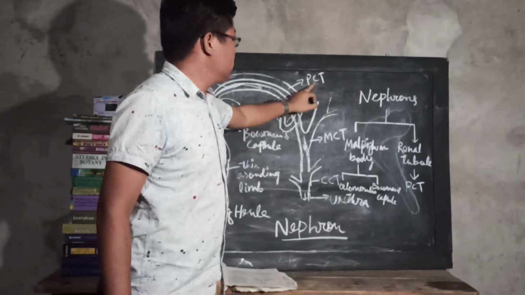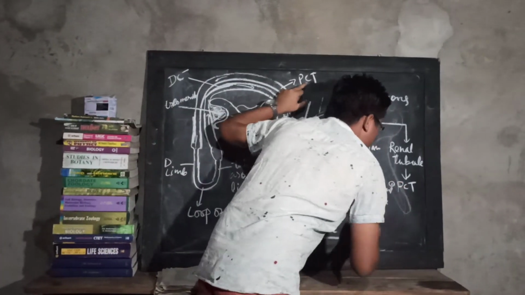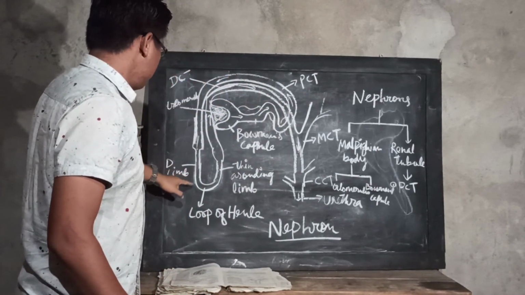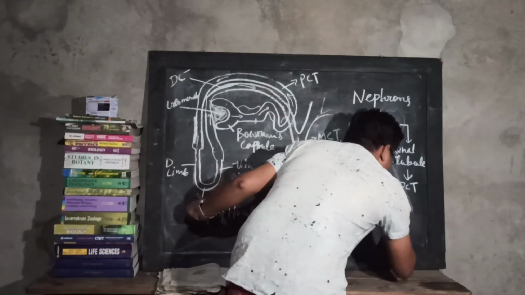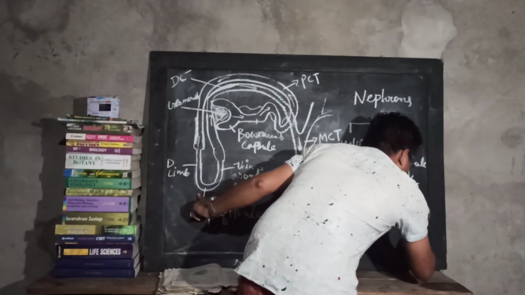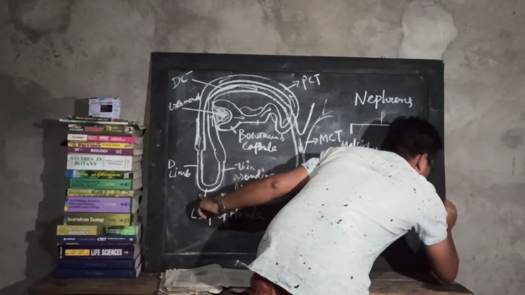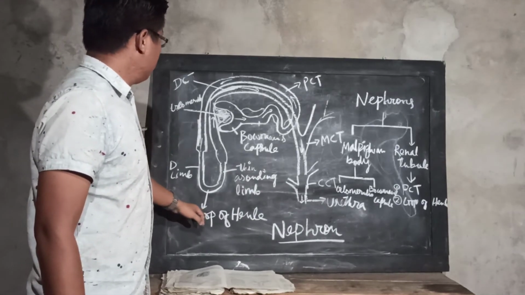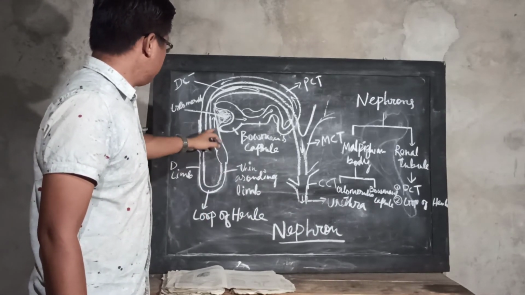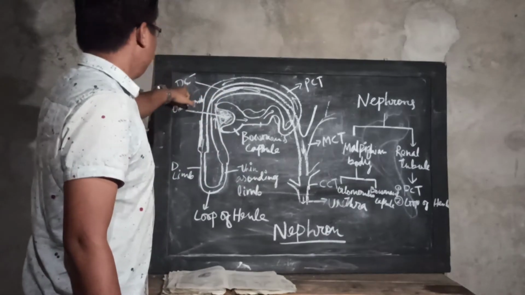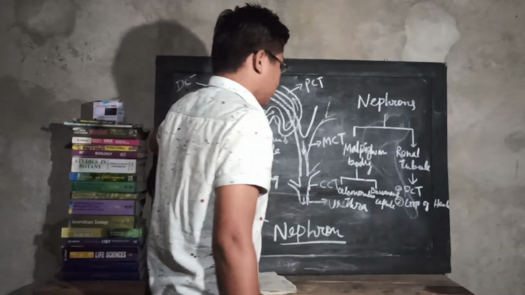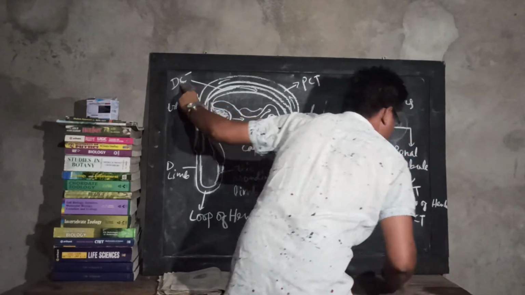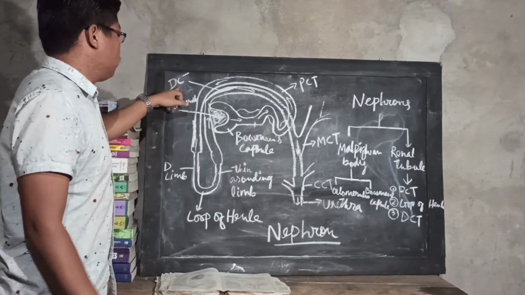This one is the proximal convoluted tubule. From it you will find the loops of Henle. Number 2 is the loops of Henle, and number 3, after the loops of Henle, is the distal convoluted tubule, or DCT, as it is called.